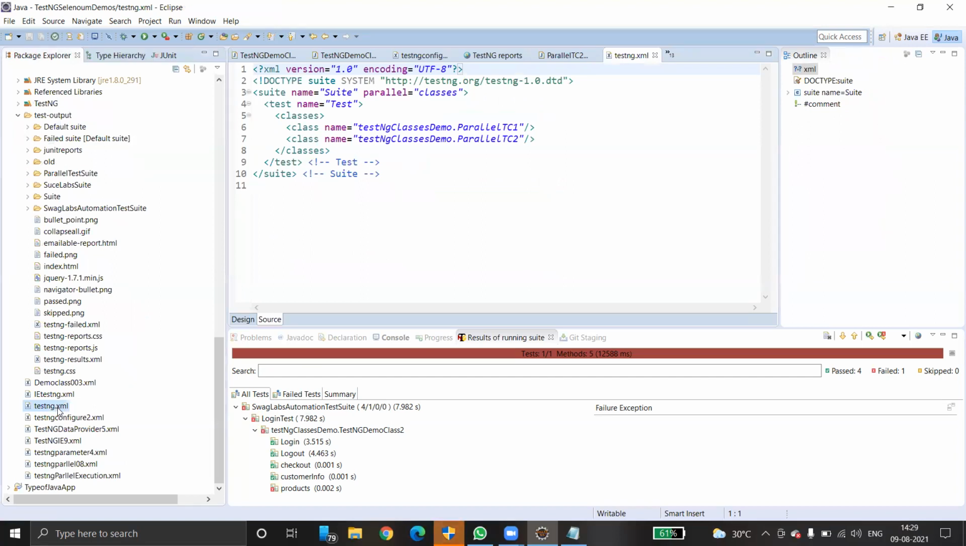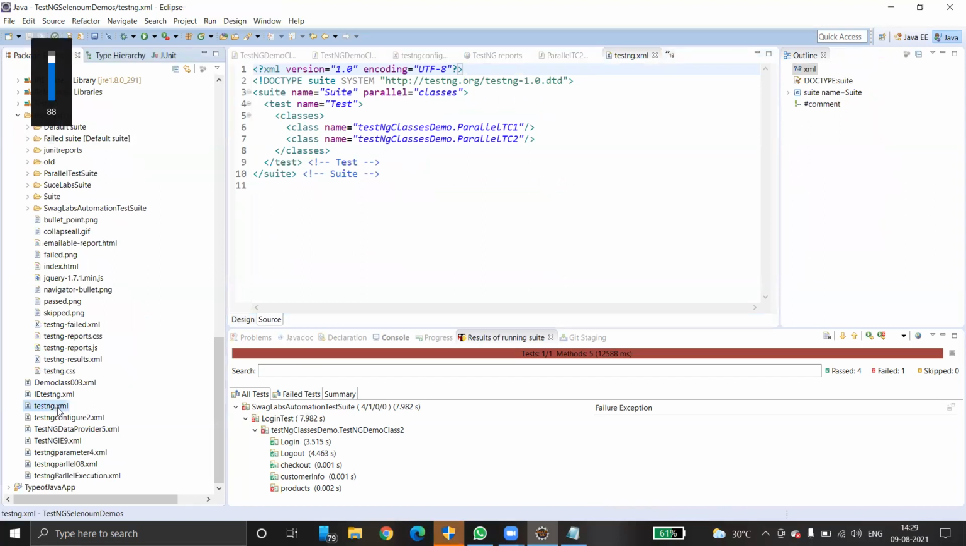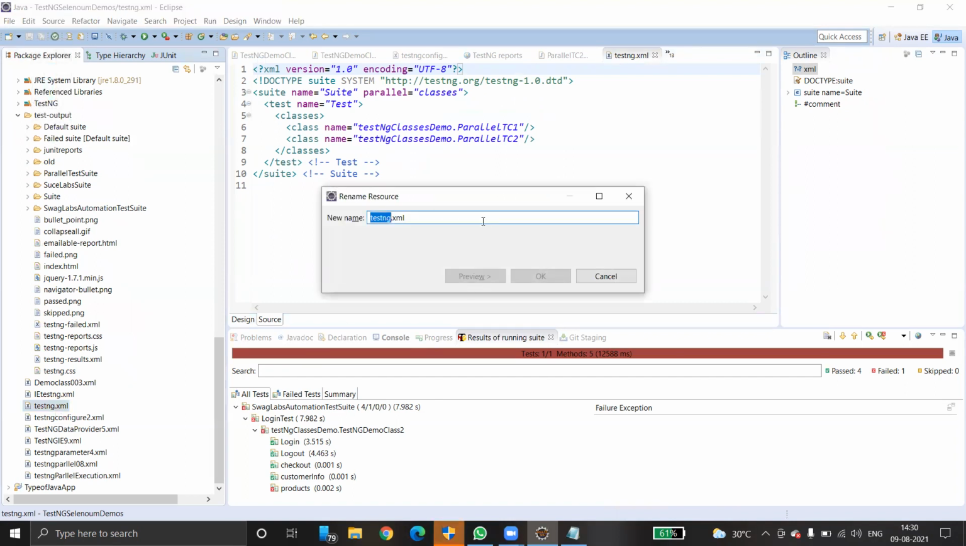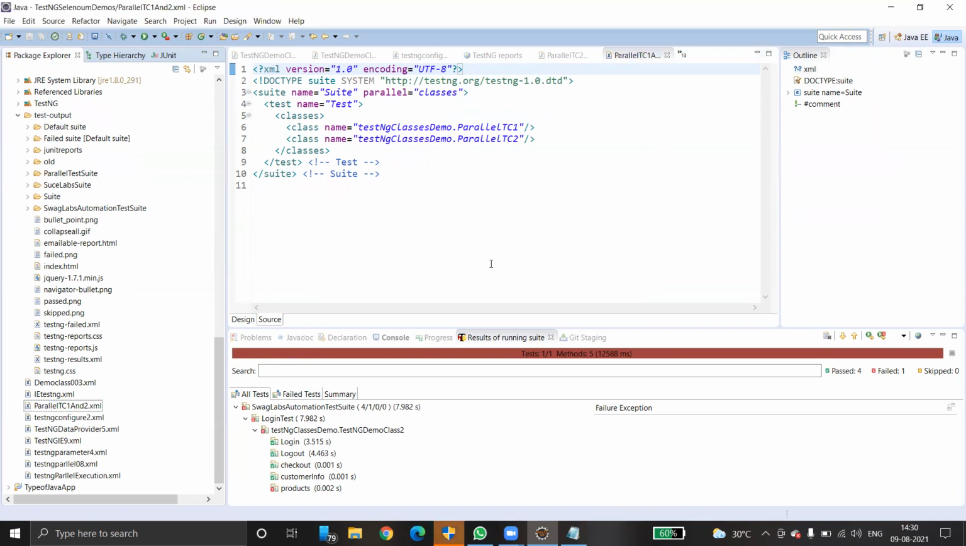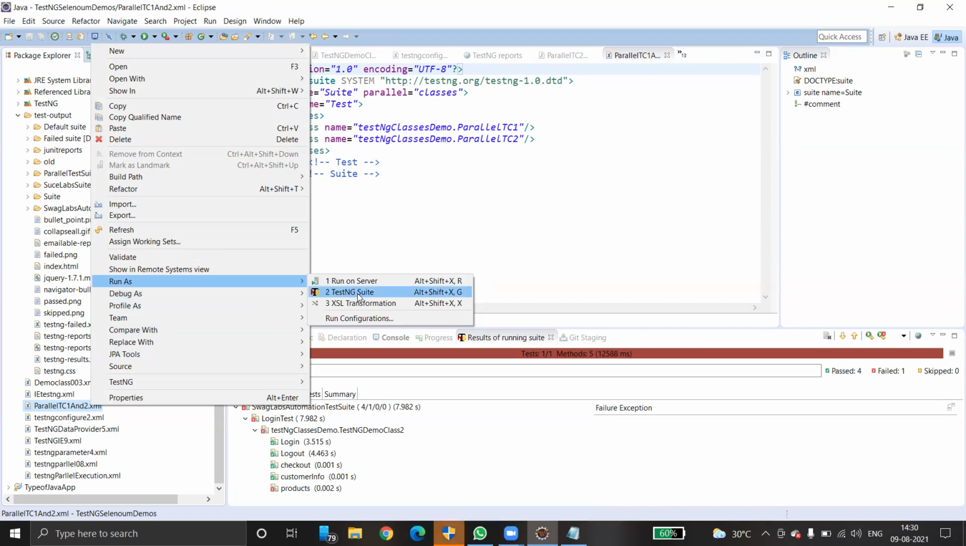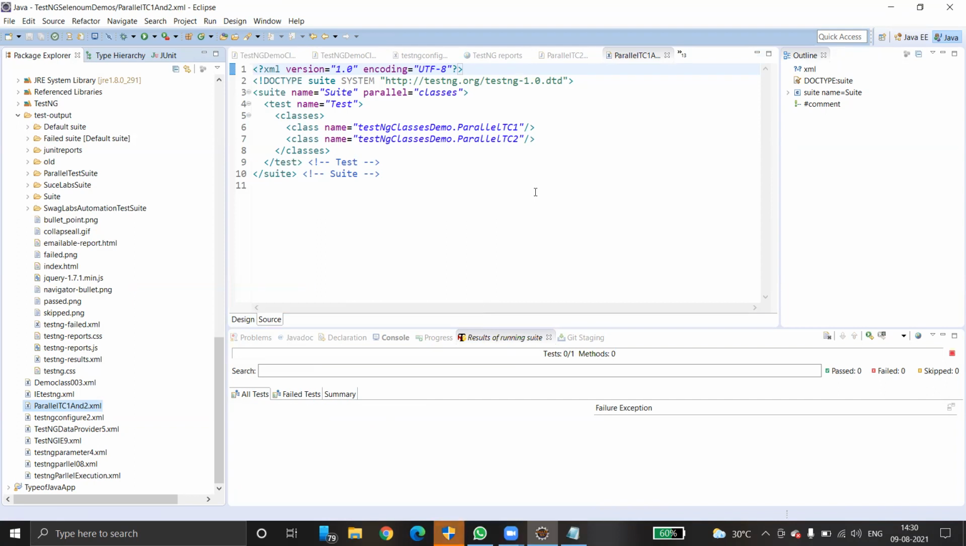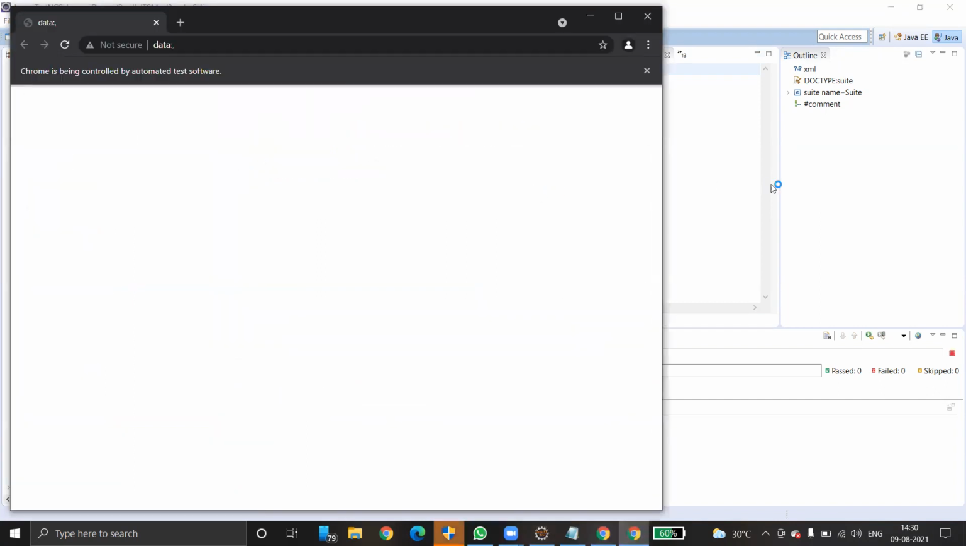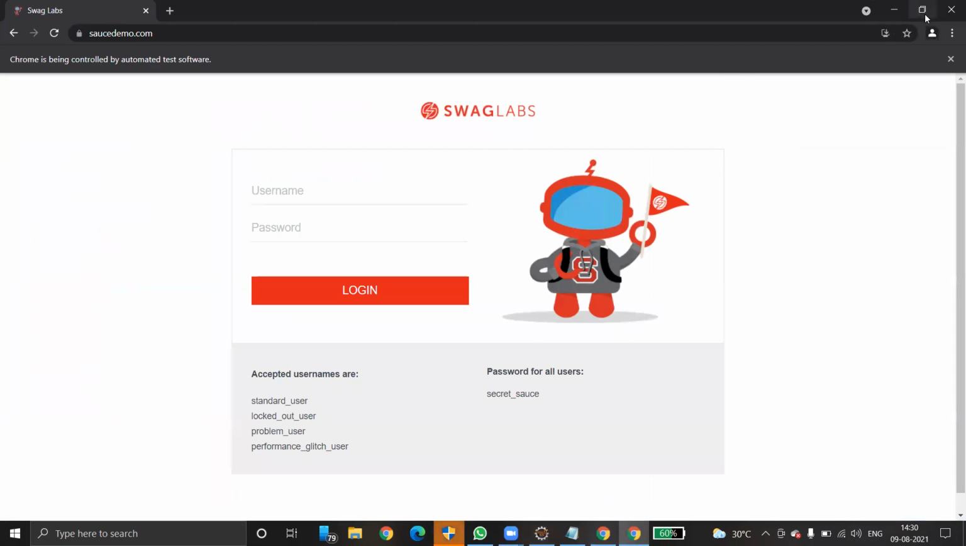Okay. So I want to rename this one. I want to rename it to parallel test case 1 and 2. I'm just giving a different name. Done. Just run this program. Automatically it will launch two browsers and execute two test cases simultaneously. Yes, that is really one of the very important features of TestNG. One browser, and there's another browser. Two browsers are there.